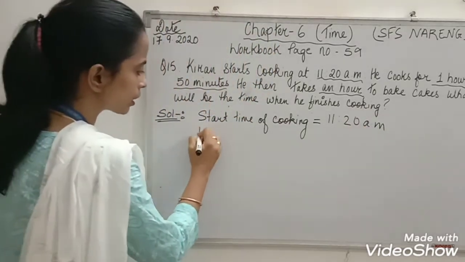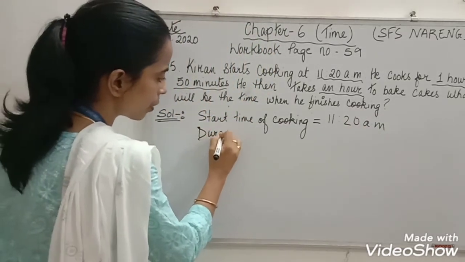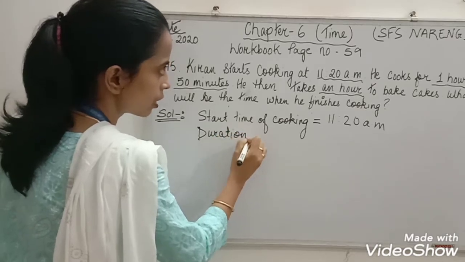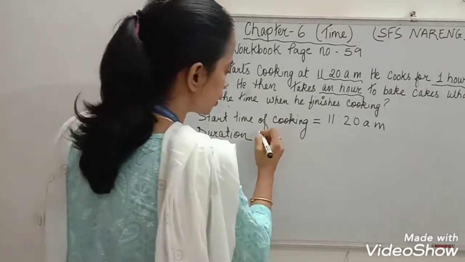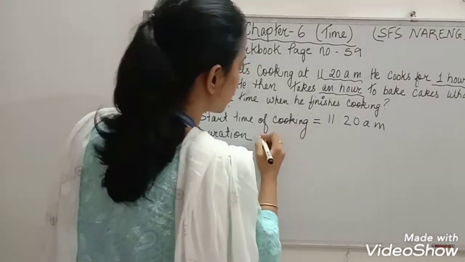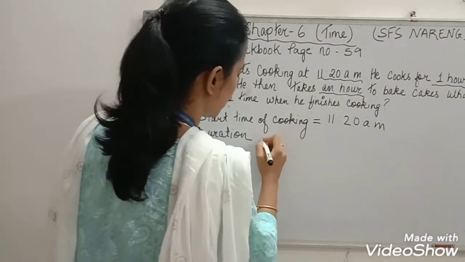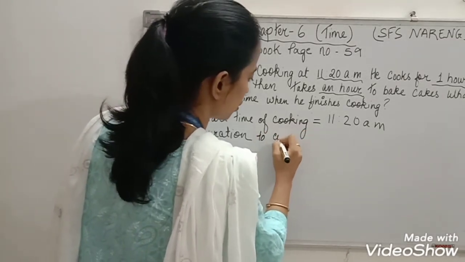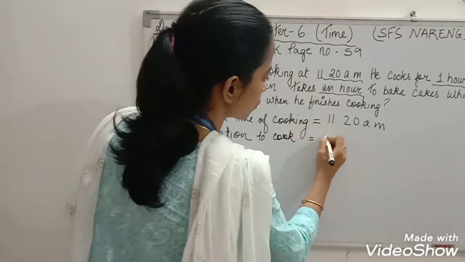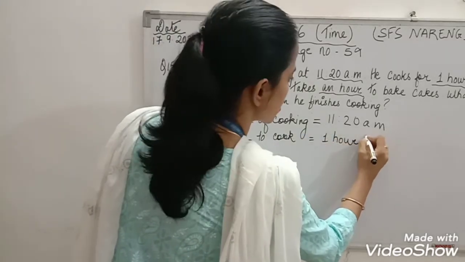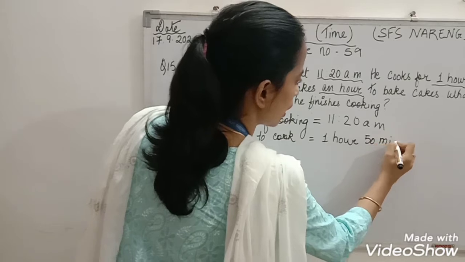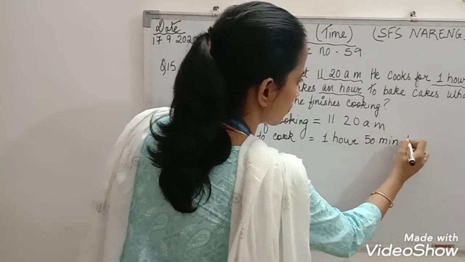Alright, duration. How long does he cook? Duration to cook equal to 1 hour 50 minutes.